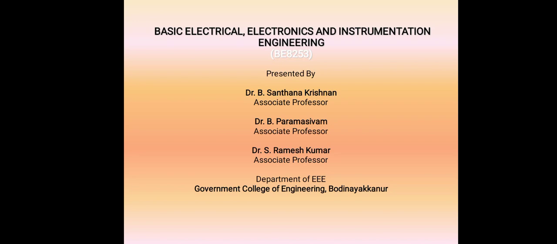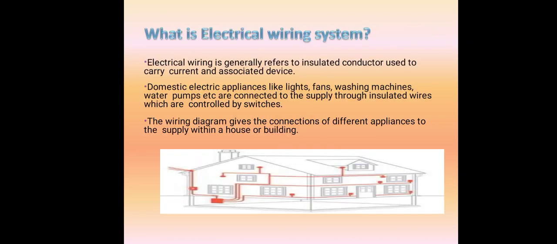In this module, we are going to discuss the electrical wiring system. So what is meant by electrical wiring system? Electrical wiring generally refers to an insulated conductor used to carry current and associated devices. Domestic electrical appliances like lights, fans, washing machines, water pumps, etc. are connected to supply through insulated wire, which are controlled by switches.